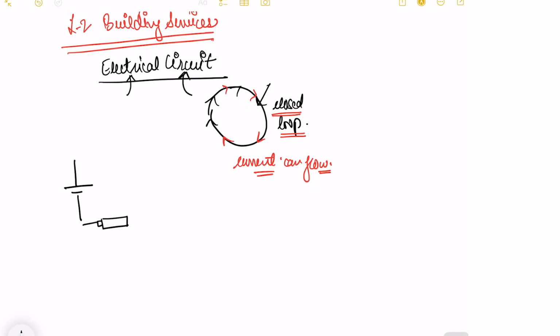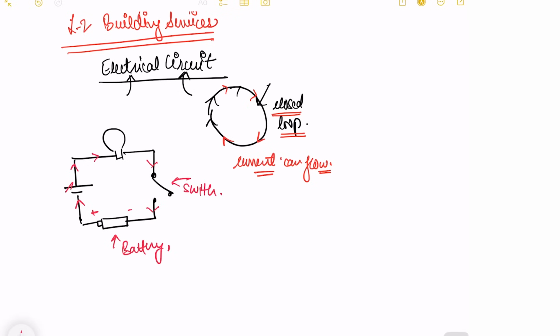So let's make a small diagram in which I'm making a battery. The battery is attached to your switch, and the switch is attached to a bulb. So this is your battery. This is your switch. Either you draw this or you draw this. These both represent the symbol of a battery. And now this is your bulb. Your bulb has this wire connection inside it.